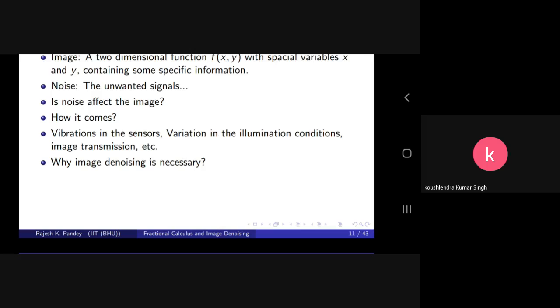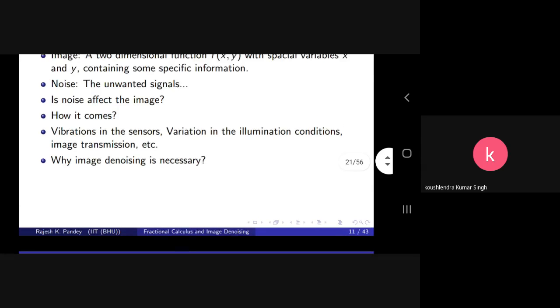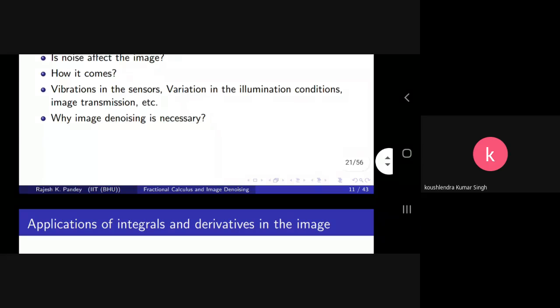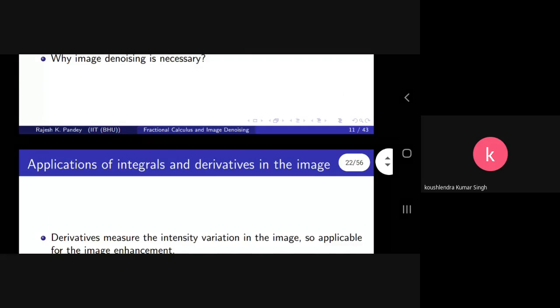Take the rainy season: if you are watching television, you observe that the picture or video quality becomes poor. That is also due to noise in the atmosphere, vibration in sensors, or the place from where the images or signals are being transmitted. These are the main issues with images and noises, and that's why noise removal is necessary.